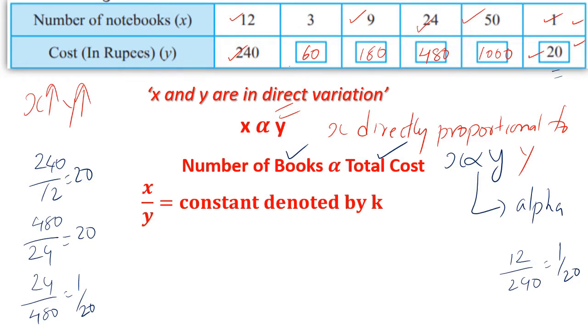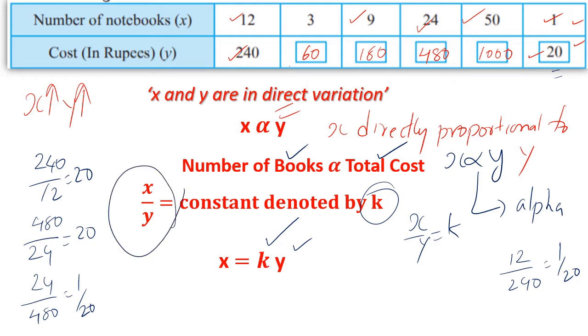which is denoted by k. That means we can write that x upon y will be k, a constant. This is the conclusion that you should understand and apply tomorrow. If x upon y is constant, then x is equal to a constant into y. X is equal to a constant into y. This you should remember. That is very interesting and simple, and x upon y is constant. This particular thing should be very thorough within you.